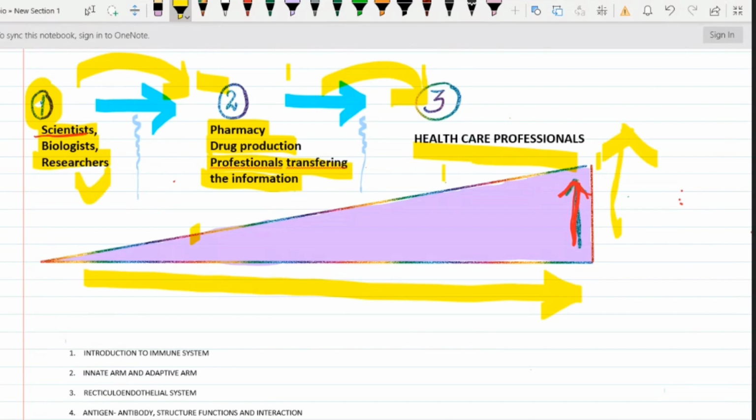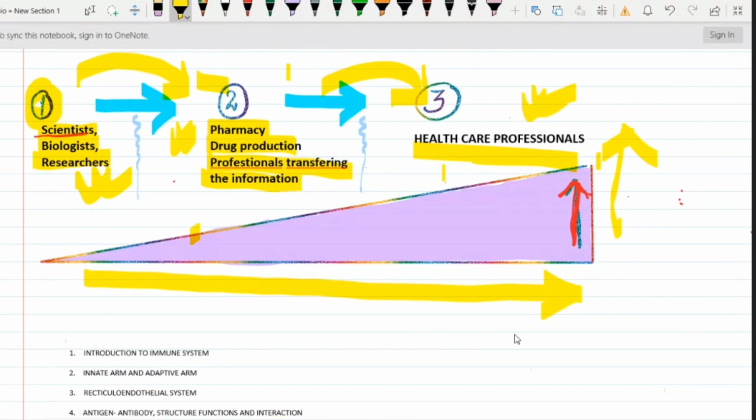Suppose I know only about research, it's enough for me, right? The pharmacy people, if they know about the current research work, they just have to inflow the information here. But the practical approach or application part is here. That's why I have included bioinformatics in this portion.